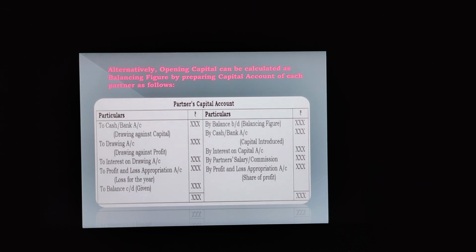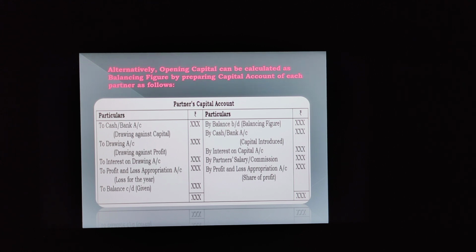Now class, we have one more format, that is opening capital can be calculated as a balancing figure by preparing the capital account of each partner. This is also one of the easy ways, that is you have to create the partner's capital account. Okay, now see, on the debit side, what will we write? Partners capital account debit to cash or bank. Why? We are doing drawing against capital. Partners capital account debit to drawing, that is drawing against profit. That will also be an expense for the partner.